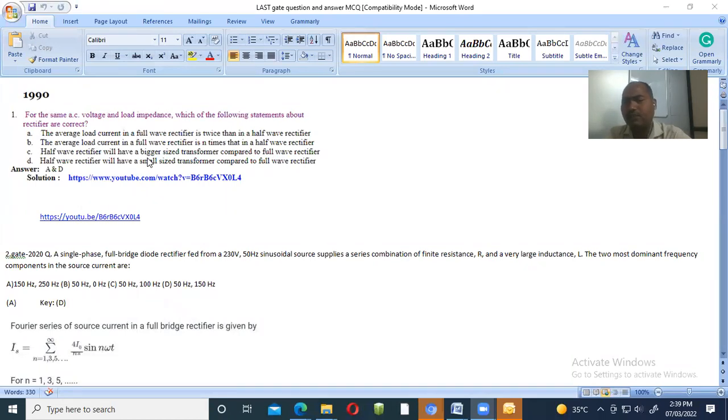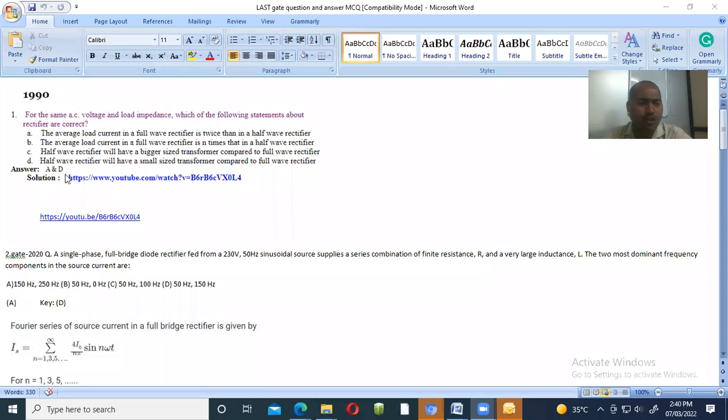So whatever transformer is required, that is a small size compared to the full wave, right? What they have told, that the transformer required for half wave is larger in size, is wrong, because the transformer required for the full wave should be larger than that of the half wave, right? They have it opposite, so this is also not the answer.